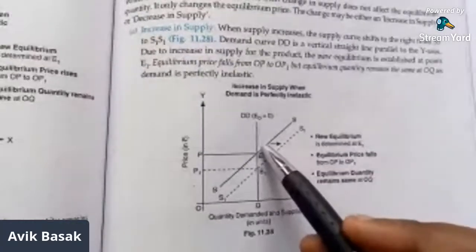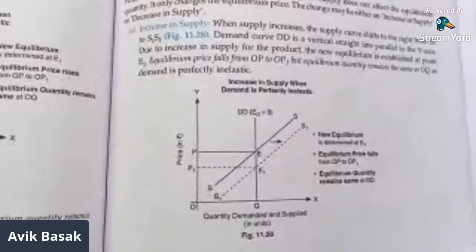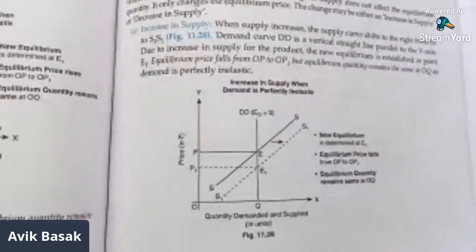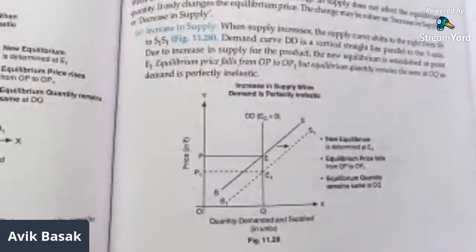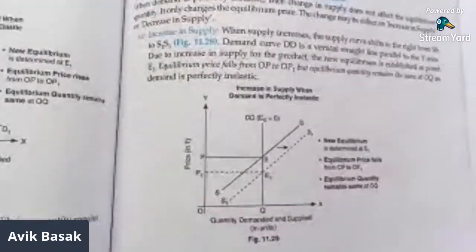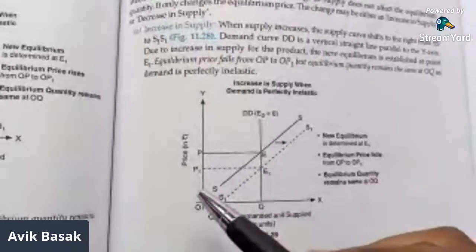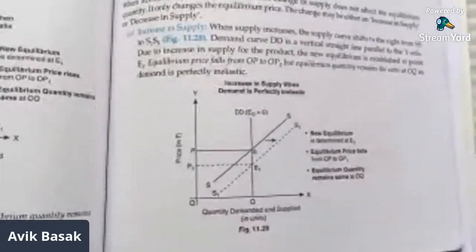It's a case of excess supply. This excess supply leads to competition among the sellers, and that forces the price to fall from OP to OP1.